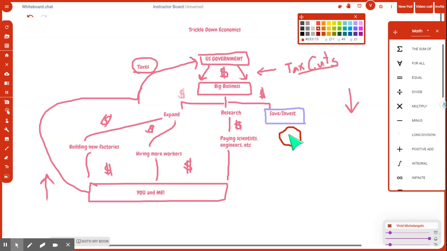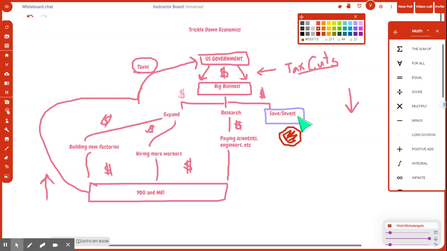That's a weird stop sign, but here it is. It's going to stop right here. There's going to be no money trickling down to you and I. And what big businesses do, based on 100 years of studying this, is that they funnel the vast majority of the money they get back into their savings and their investment portfolios in order to pay their shareholders more.